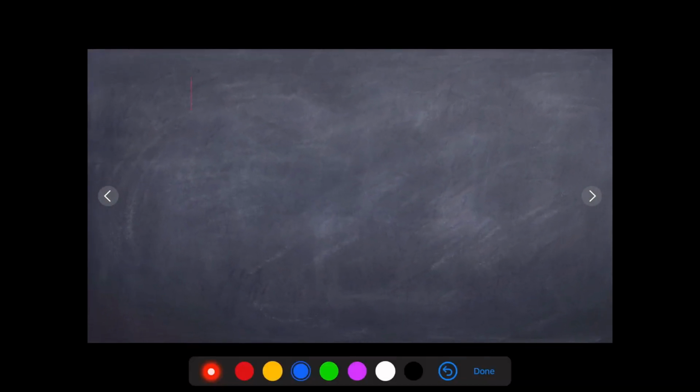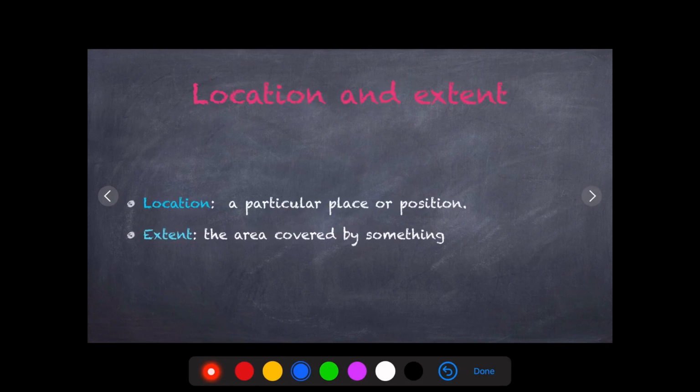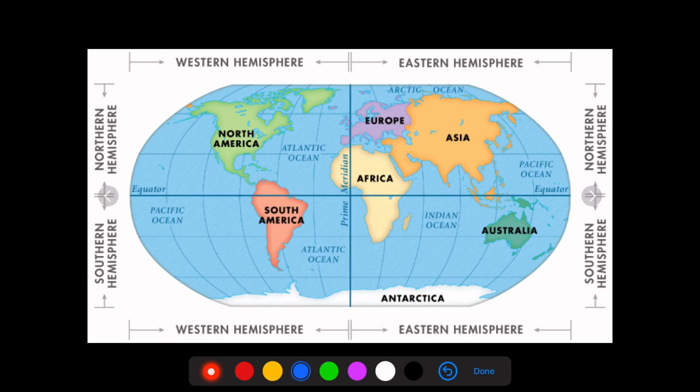Now let us move ahead with the actual chapter, which is location and extent. I'll clear up what these words mean. Location: a particular place or position. This is in this hemisphere, this is in that. India is in the northern and eastern hemisphere, we know this, so this is its location. As you see, India is over here in the Asian continent.